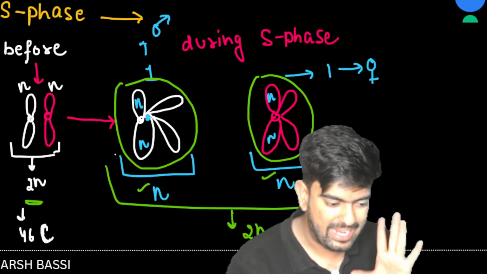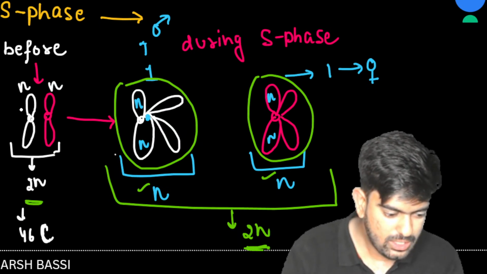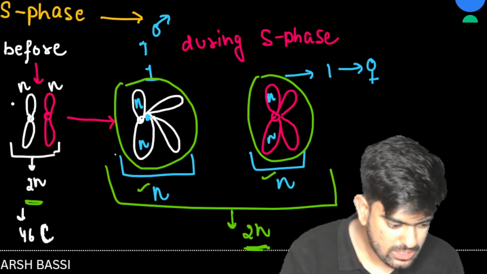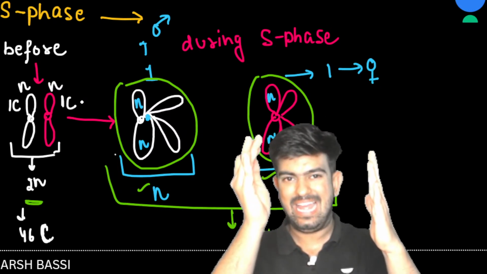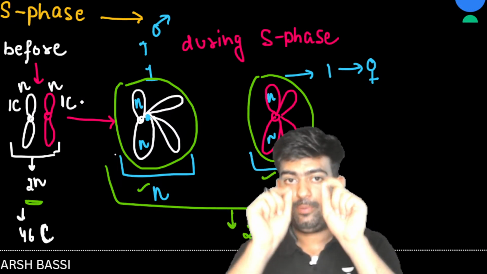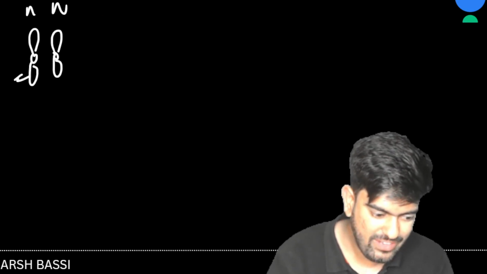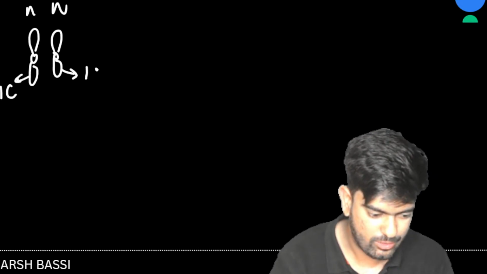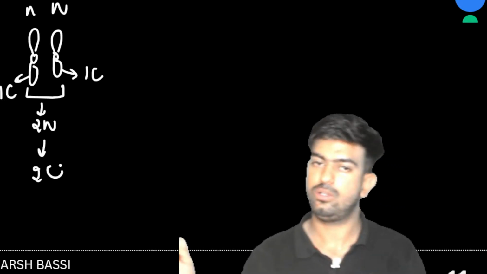I will repeat again, don't worry. Earlier we saw that this single chromosome was 1C and this was 1C. Before S phase, we had N and N, and each chromosome was having 1 chromatid. So in a 2N diploid organism, we had 2 chromosomes, so it was 2C. This was the earlier condition, yes or no? This was N, this was N, with 1 chromatid each, and since it's a diploid organism, in total it has 2C content.